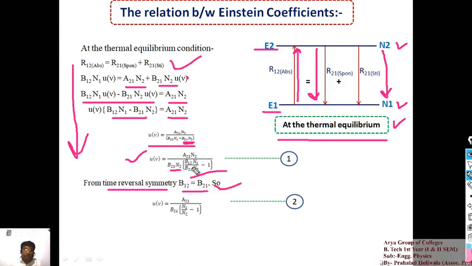So here it will be cancelled, right, and N2 and N2 will be cancelled out. What we have in the equation is U nu is equal to A21 upon B21 times 1 upon N1 upon N2 minus 1. What is my point?